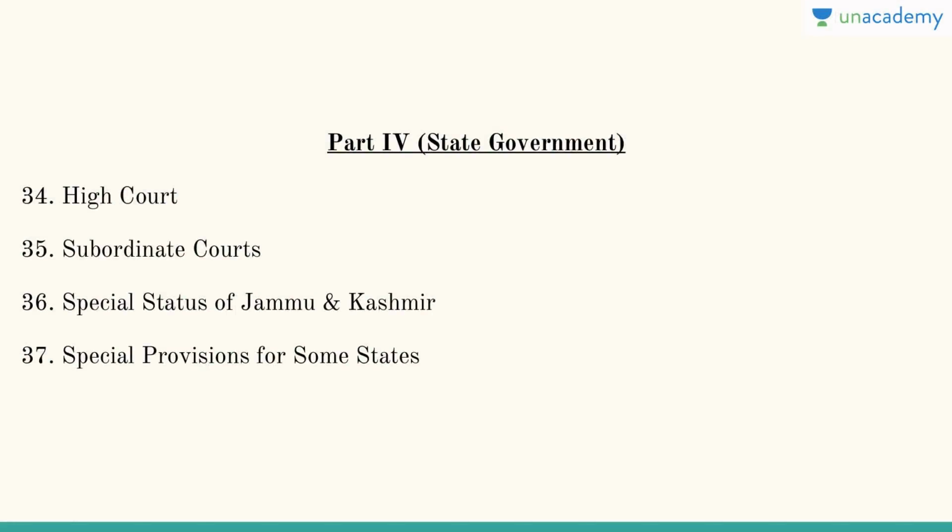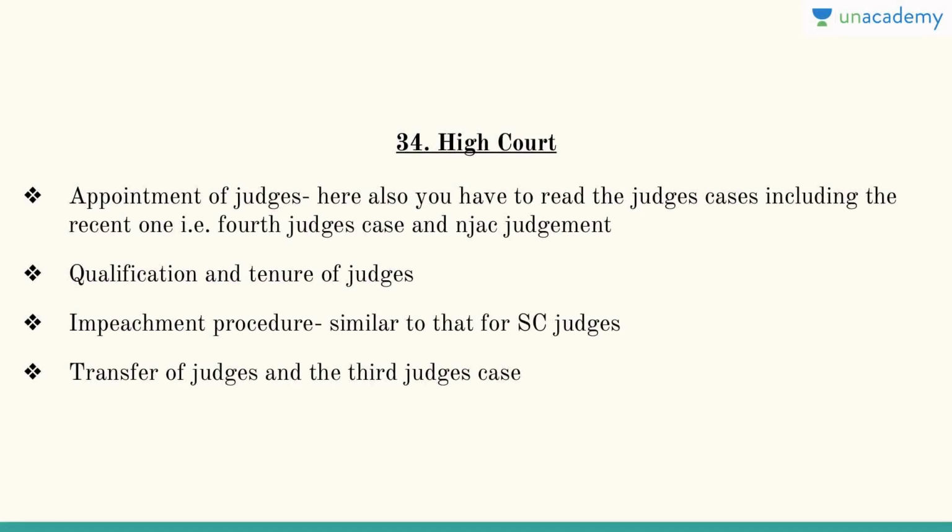So part 4 is basically the state government. It has chapter 34 which deals with High Court, chapter 35 which is subordinate courts, chapter 36 is special status of Jammu and Kashmir, and chapter 37 deals with special provisions for some states. All these are relatively important chapters vis-a-vis some other chapters. So let us get started.